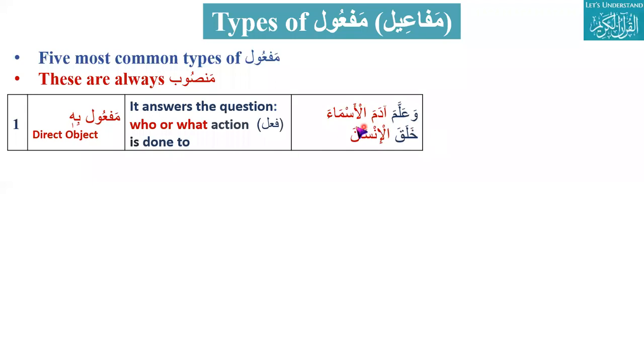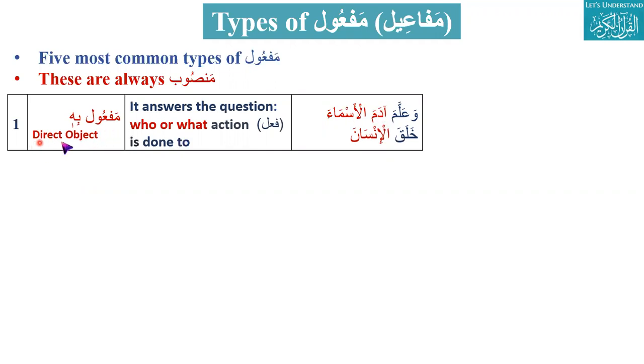And he taught what? There are two things here. Forget about al-asma'a for now. Wa'allama Adama, he taught who? He taught Adam. So Adam is the object.